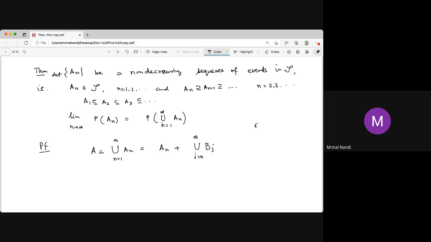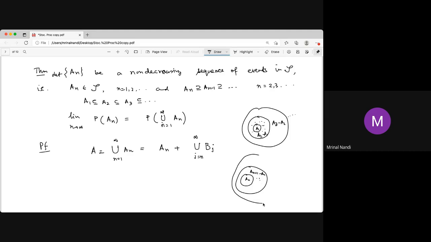So what is the idea? Idea is this. This is my A1. This is my A2. And this portion is actually A2 minus A1. And next is A3, which is slightly bigger, so A3 minus A2, like that. So if it is somewhere at An, the next part is actually A(n+1) minus An. Then the next part is A(n+2) minus A(n+1). That we call Bj.